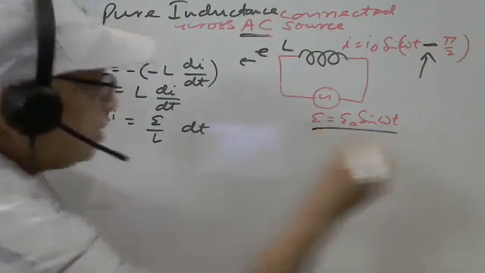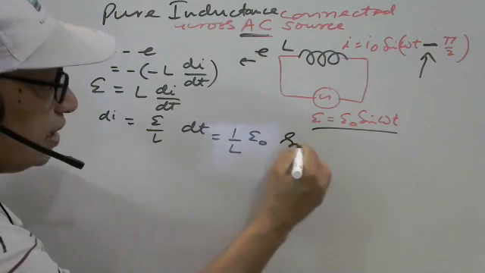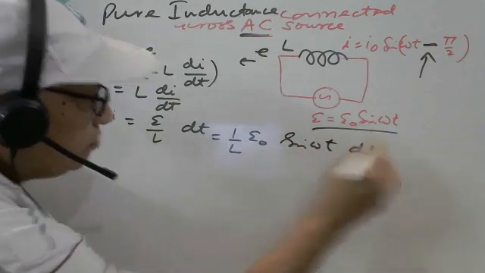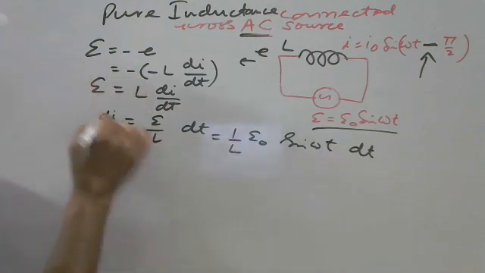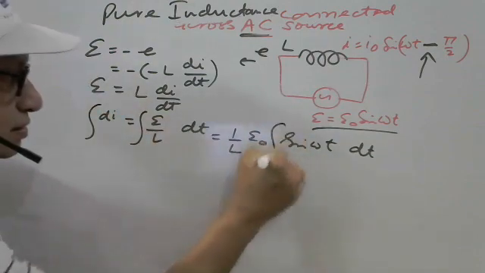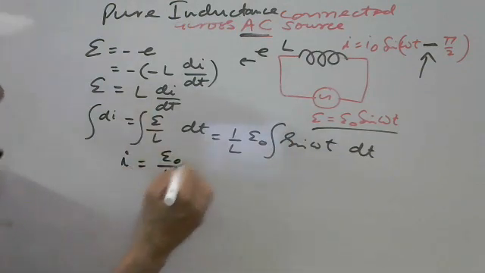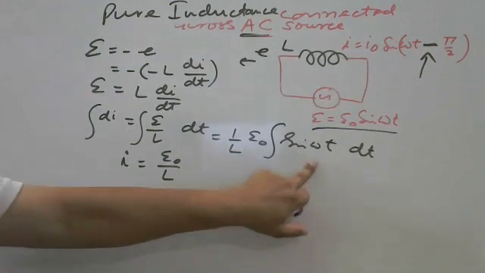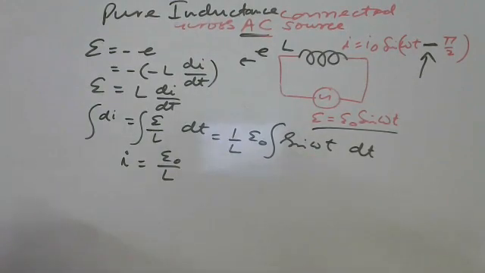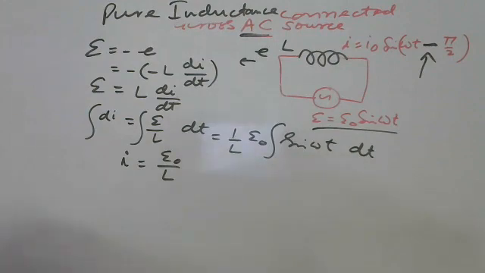What is the value of E here? Putting this value of E, 1 by L, E naught sin omega t dt. Now, if we integrate it, then I can be written as E naught by L, sin omega t integration will be minus cos omega t upon omega. We have discussed this case earlier also. This is simply the formula: sin omega t integration is minus cos omega t upon omega.